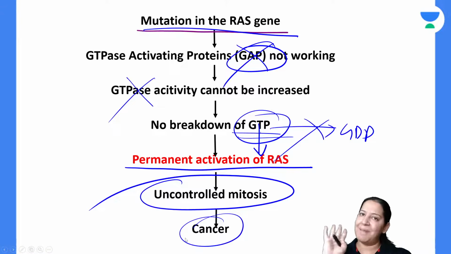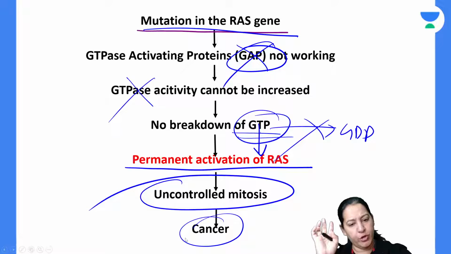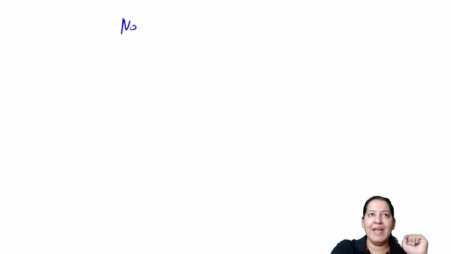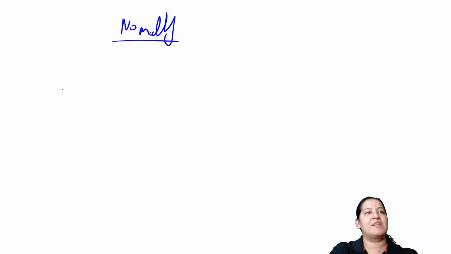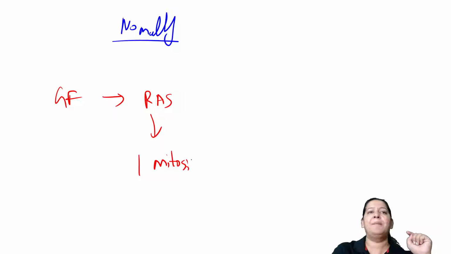Have you got it? That is the mechanism of how RAS leads to cancer. So I have told you two scenarios. Normally, when growth factor comes, RAS becomes active. After doing one mitosis, it automatically becomes inactive.